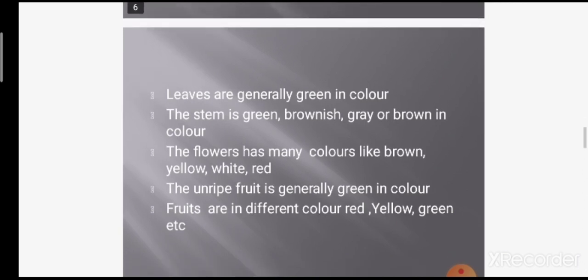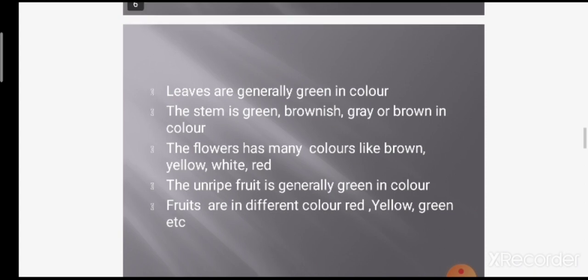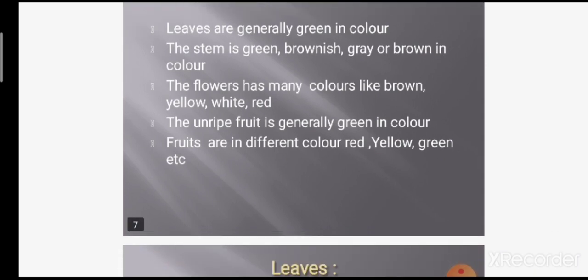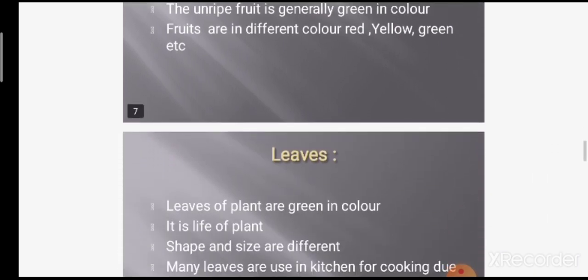Unripe means a hard fruit that you can't eat. Then fruits are in different colors, that is red, yellow, green, etc.